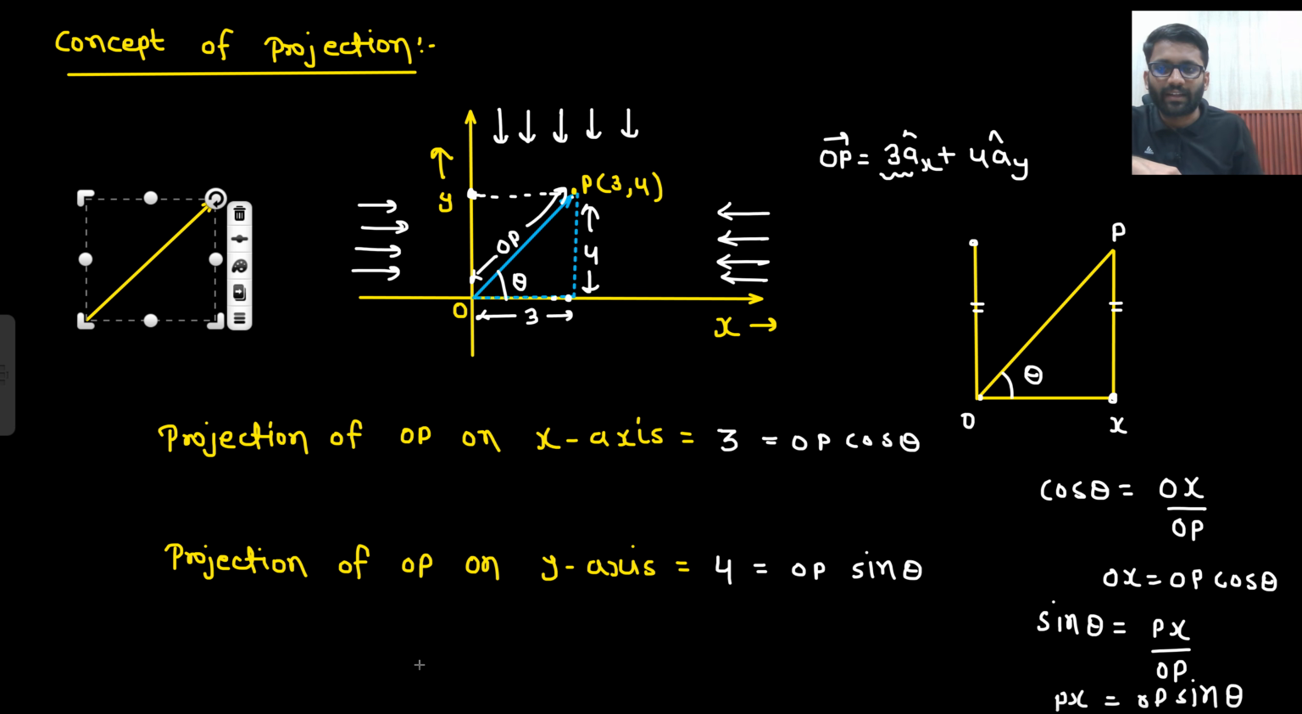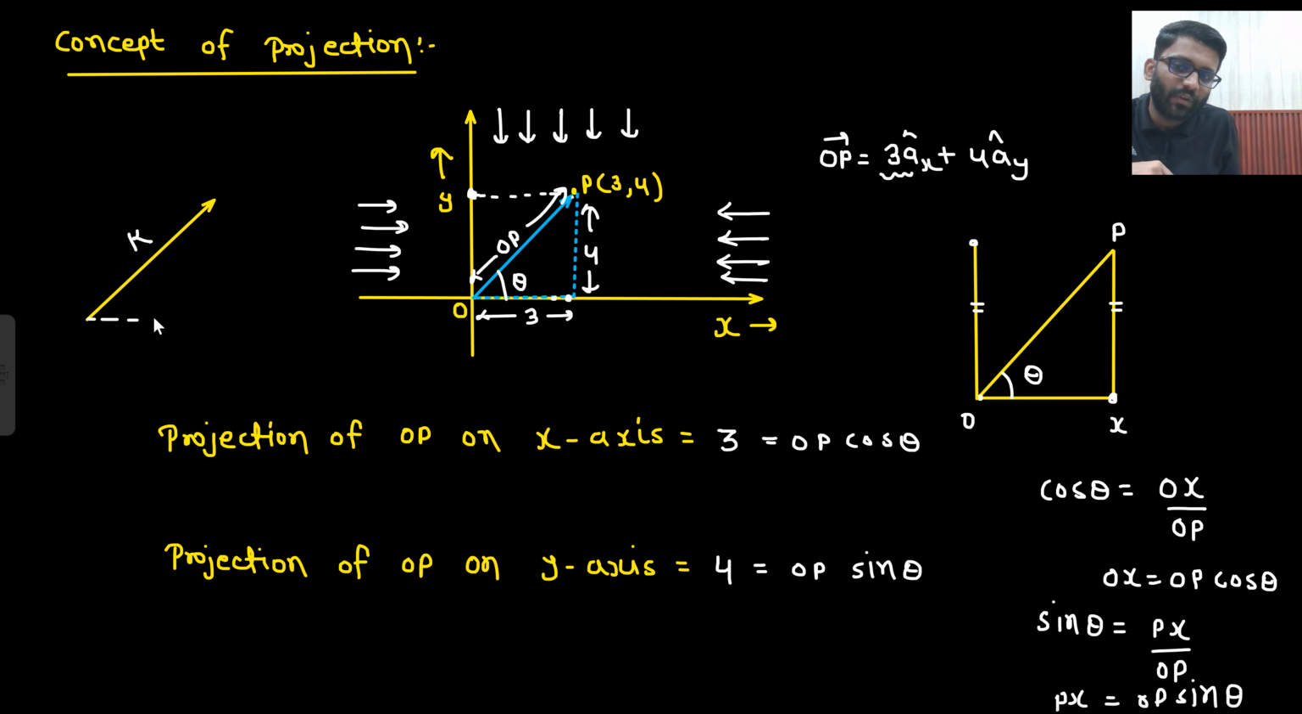So from now onwards, if I make some vector like this, I am calling it some k. This has a length k. So if I ask you the projection of this k on this particular axis which is making an angle theta, this length will be what? K cos theta. And what will be its perpendicular length? That will be k sin theta.